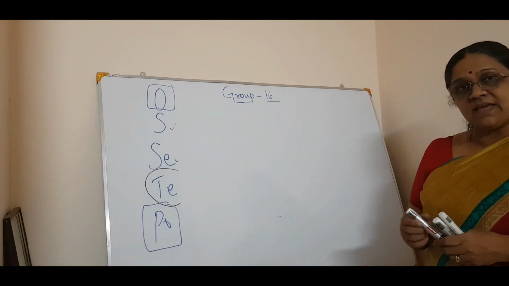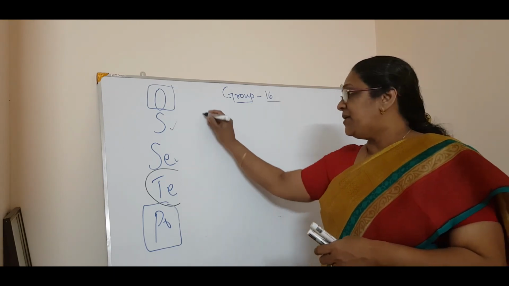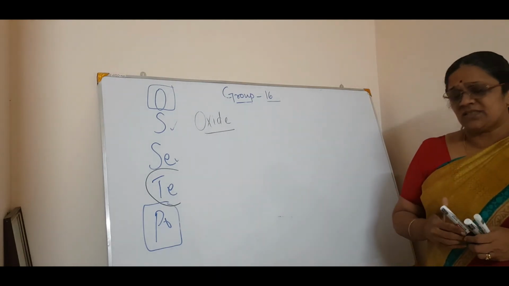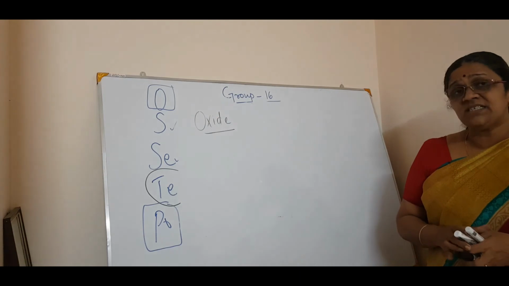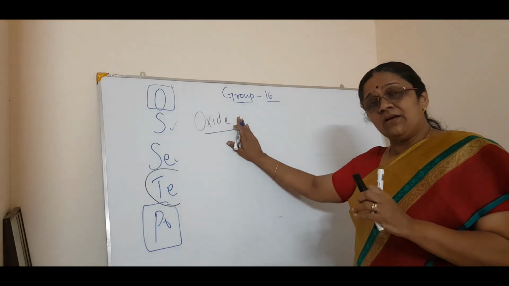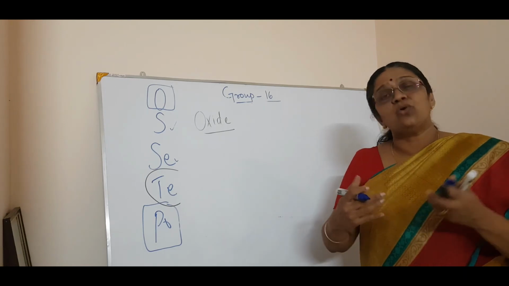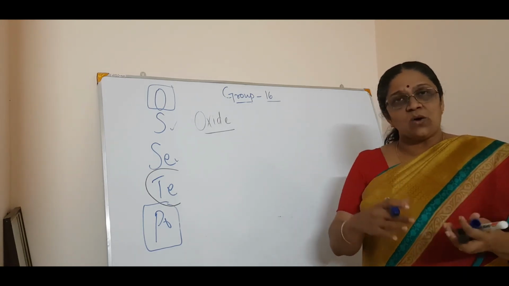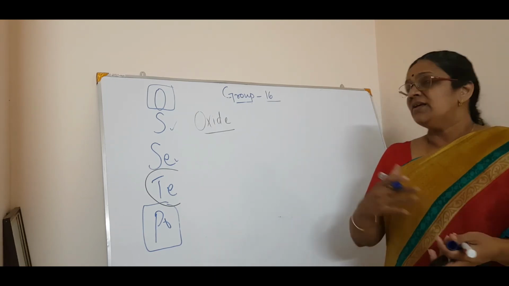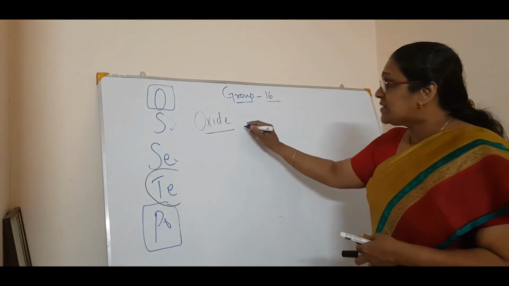Okay. Now we will see the oxides of oxygen. That is also very, very important. The oxides of nitrogen we didn't study much because they are deleted in this chapter, but oxides of oxygen is there in this chapter. It's very simple. Oxides means what? The binary compound in which any element is combined with oxygen, you call it an oxide. For example, sulfur plus oxygen, sulfur oxide, or carbon plus oxygen, carbon dioxide. So, any binary compound of an element with oxygen, you call it an oxide. Simple.